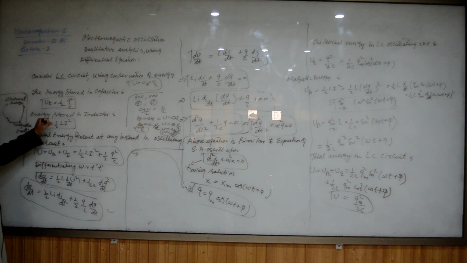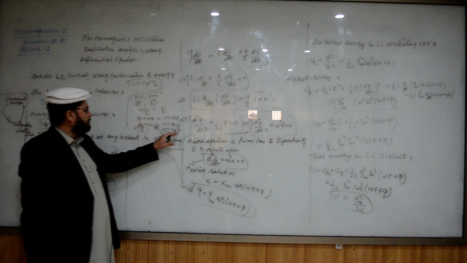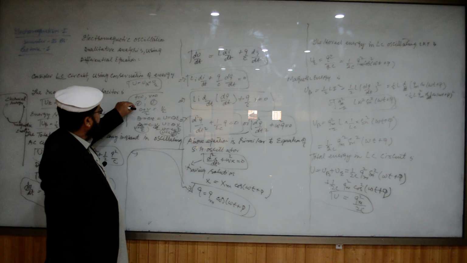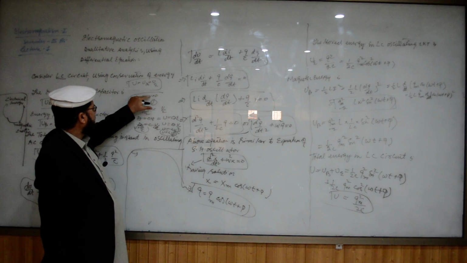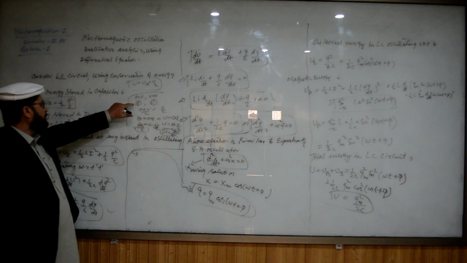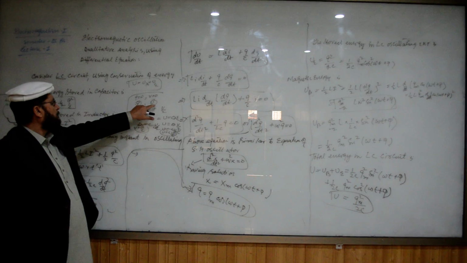In the first case, you see that the value of V is taken as an average. Why? Because at the beginning when Q was 0, there was no potential across the plates of the capacitor. When the capacitor was maximally charged, then you will have a potential V.